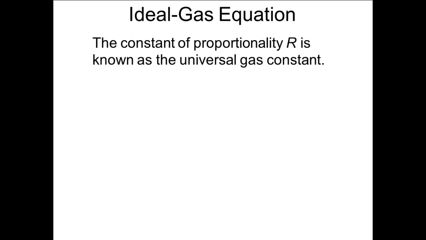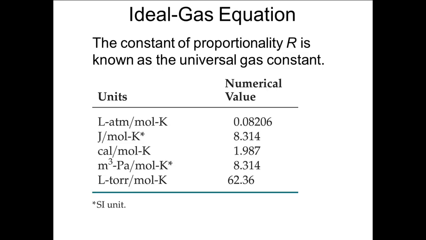The constant R is known as the universal gas constant, and has a number of numerical values, depending on what particular units are being used to measure the values of pressure, volume, temperature, and number of moles. You should note that the number value for the units joules per mole Kelvin and cubic meter pascals per mole Kelvin, or cubic decimeter kilopascals per mole Kelvin, or liter kilopascals per mole Kelvin, which are equivalent to cubic meter pascals per mole Kelvin, these units are the same. This means that the units are interchangeable.